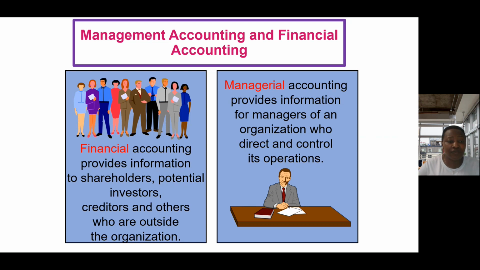But you need some form of accounting information to make decisions about whether to invest in the organization, or whether you should give loans. As a bank, for example, how much in loans should you give to an organization? If you're a supplier, what sort of credit plan would you have for the organization? All of these decisions you can only make when you have prior knowledge of the financial worthiness or strength of this organization, and that is provided in the financial accounting information.